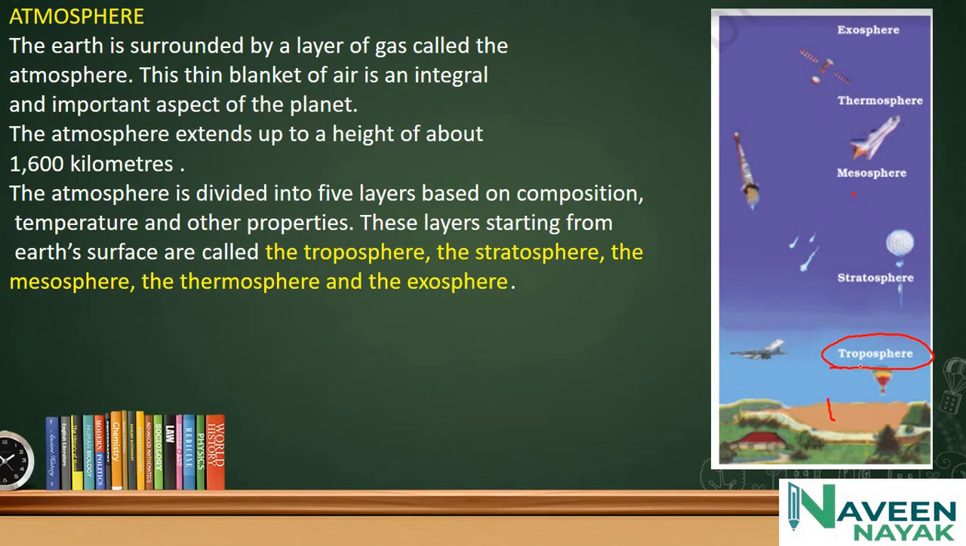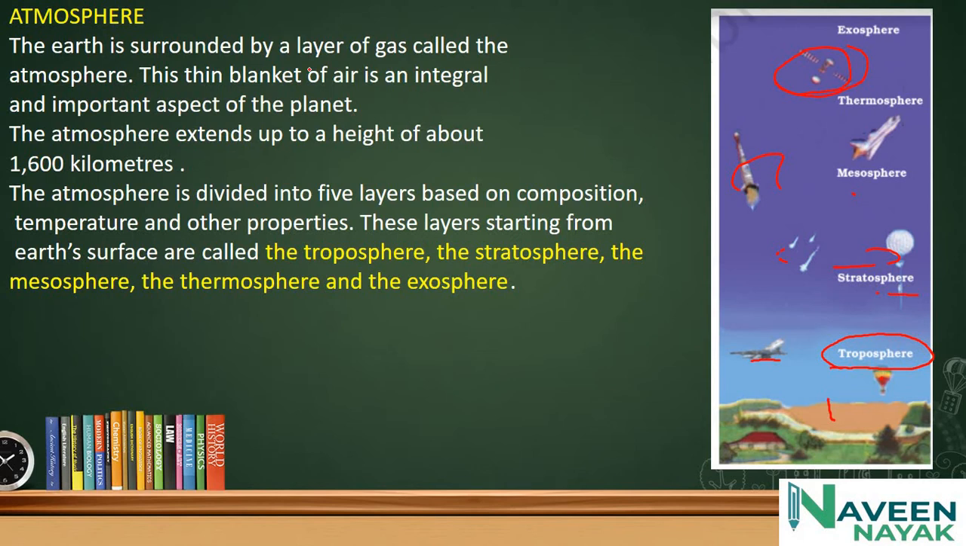Flights fly in the troposphere, and balloons like parachutes fly in the stratosphere. In the mesosphere, rockets or missiles travel. And the exosphere is where we place satellites.